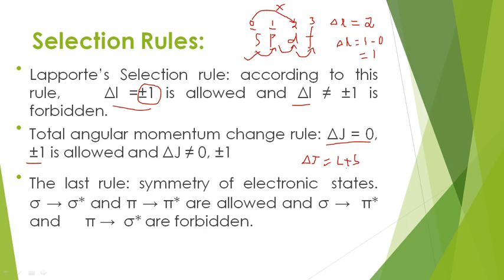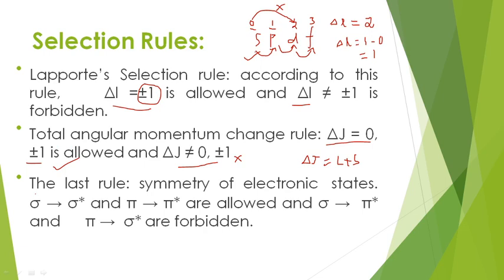If you combine L value and S value and you get 0 or plus or minus 1, then the transition is an allowed transition. If it is not equal to 0 or plus or minus 1, then it must be a forbidden transition. This is the total angular momentum change rule.